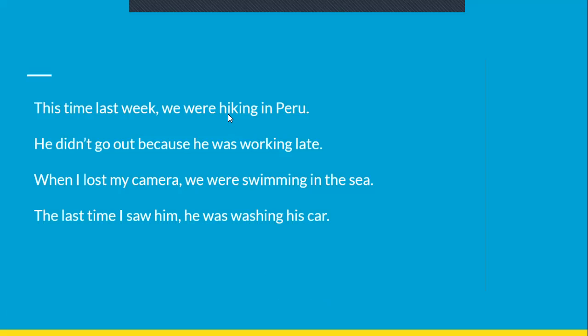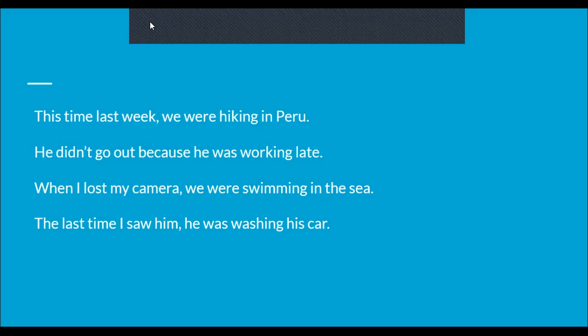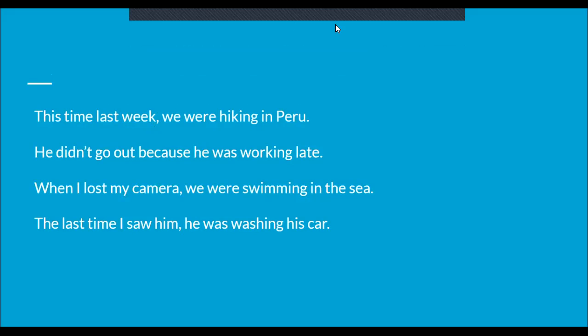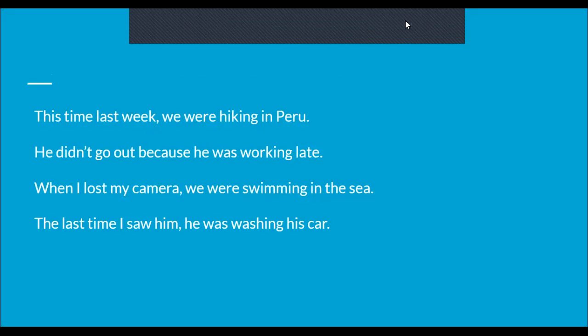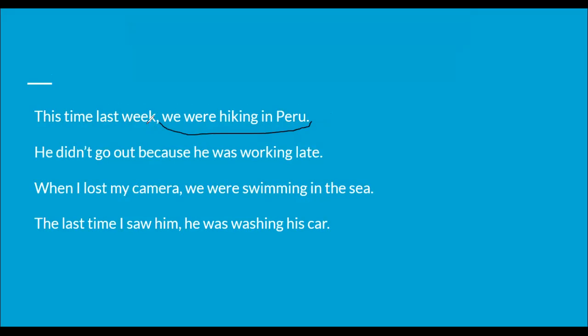This time last week, these are all past continuous sentences. So these are all past continuous sentences. Last time this week, we were hiking in Peru. हम hike कर रहे थे in Peru last time this week. So for example, अगर अभी Monday है, तो last Monday को during this time 12 बजे or whatever, we were hiking in Peru. So for a long period of time in the past,